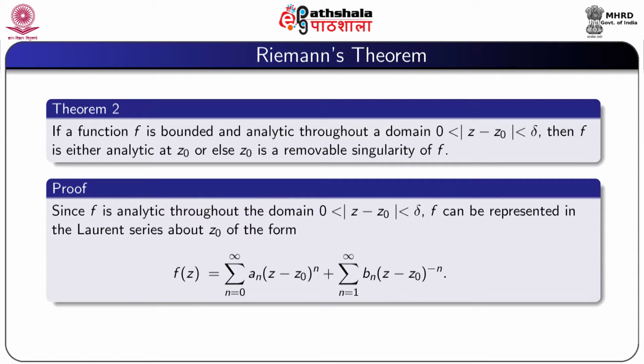Proof: since f is analytic throughout the domain 0 < |z - z0| < delta, f can be represented in the Laurent series about z0 of the form f(z) = summation n equal to 0 to infinity a_n (z - z0)^n plus summation n equal to 1 to infinity b_n (z - z0)^(-n).